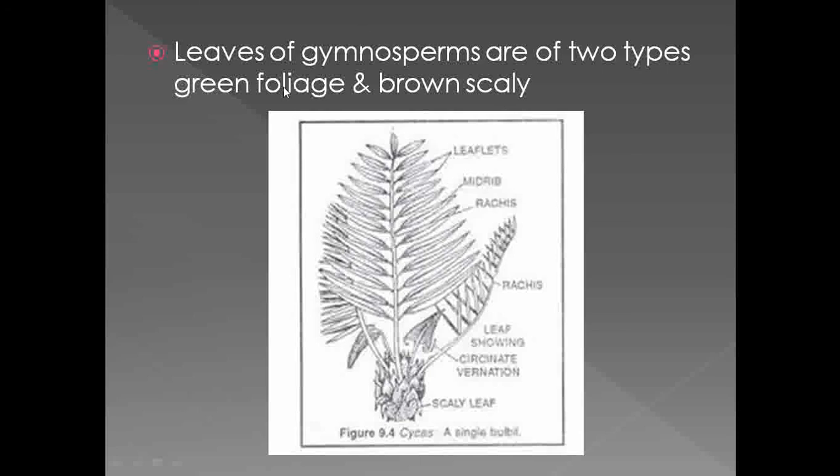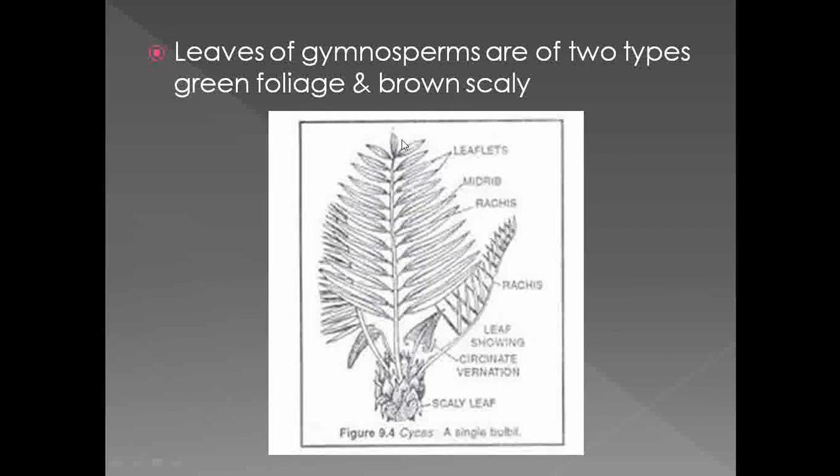Those leaves in the gymnosperms which are green in color are known as foliage leaves, while those leaves which are present on the stem and are brown in color are known as scaly leaves.